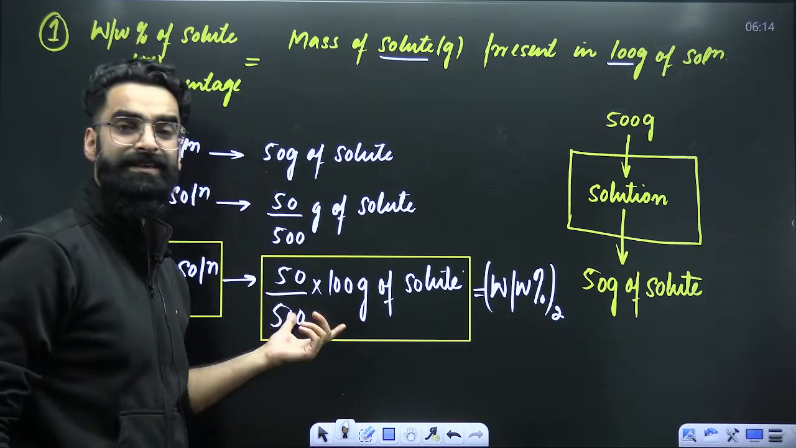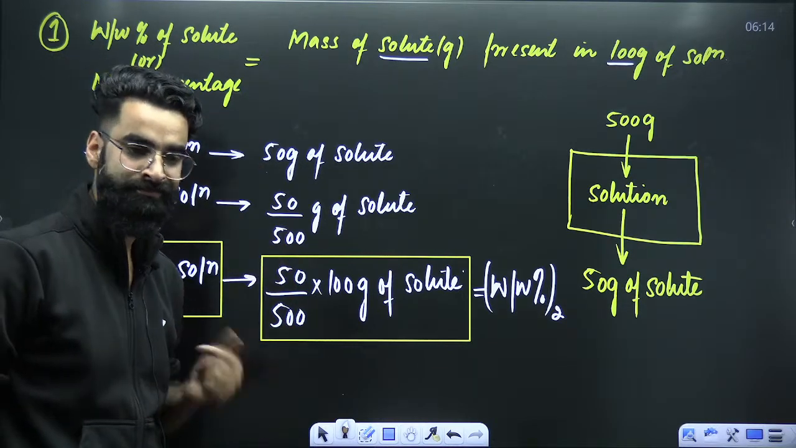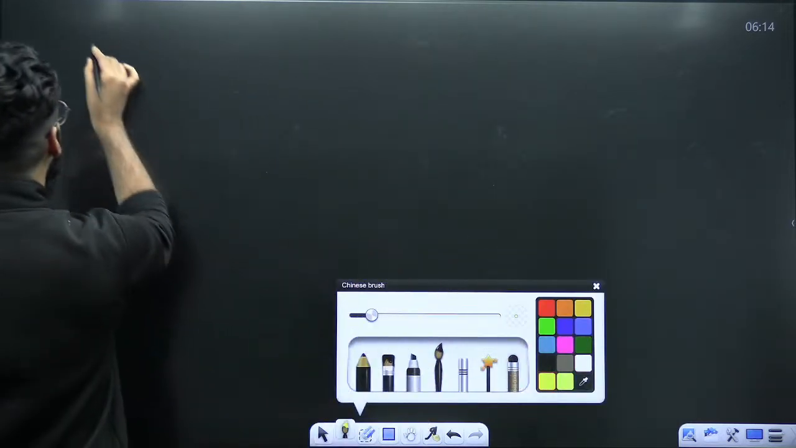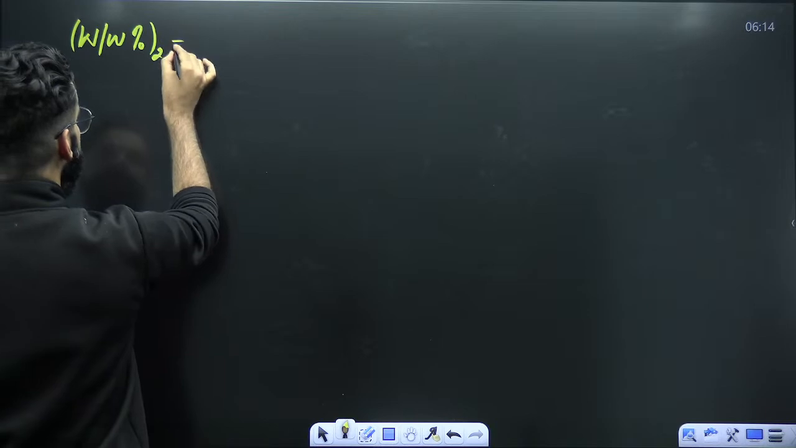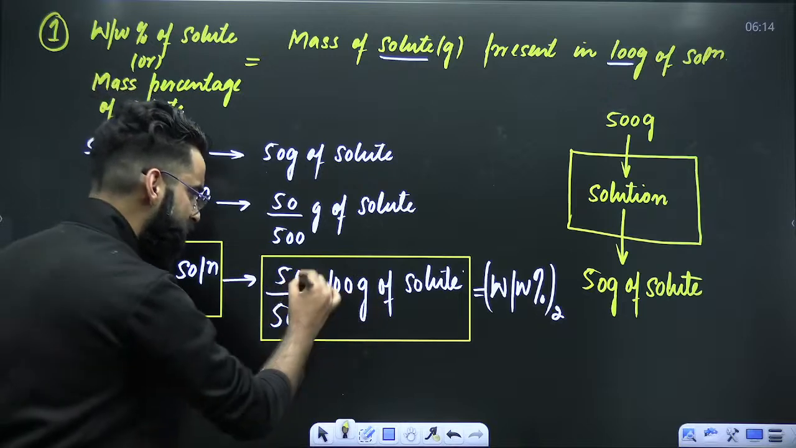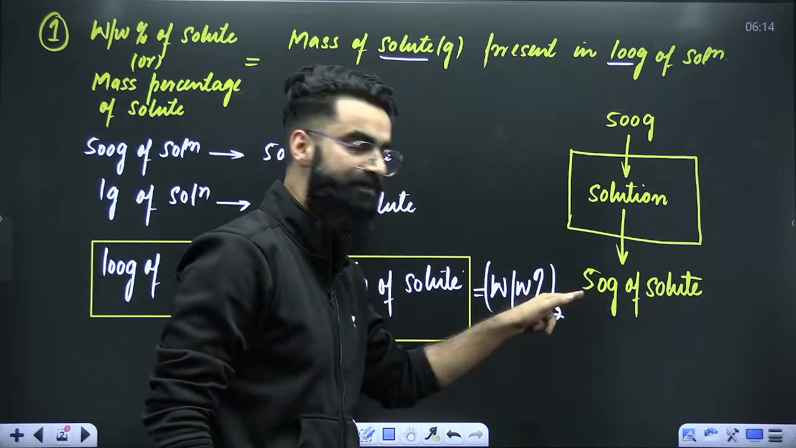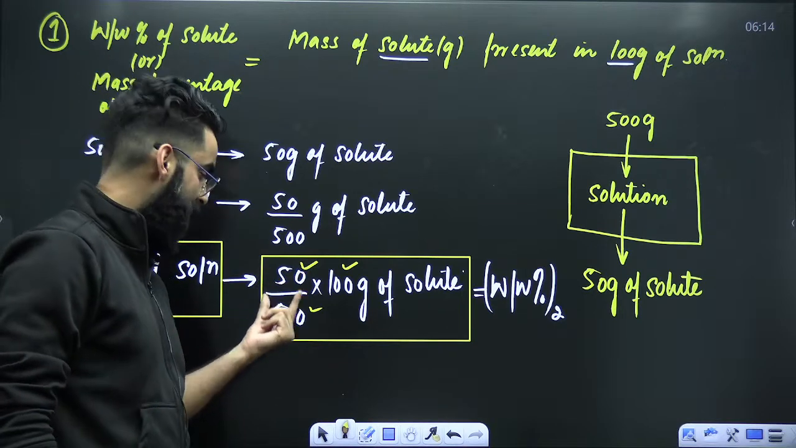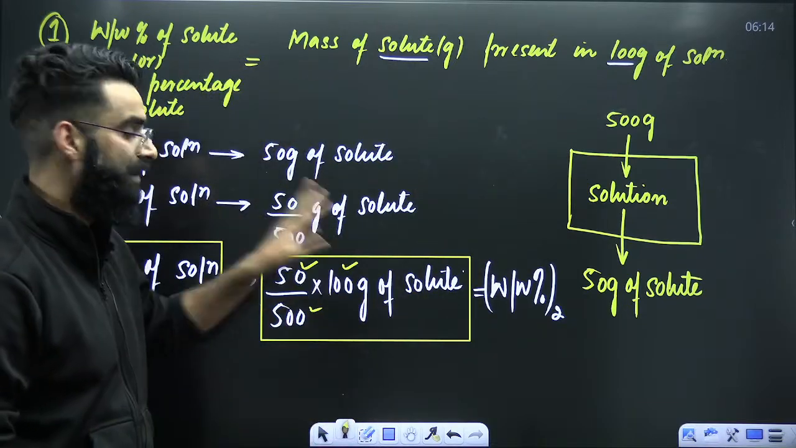I did this so that in the questions you are not supposed to do it like this. I'm going to make one result over here. Understand what that result is. My dear students, I'm going to write a result. Weight by weight percentage of solute is equal to a fraction with three terms. What was this 50 basically? This 50 was the mass of solute. So in the formula, the numerator will contain mass of solute in grams. In the denominator, there is 500. What was this 500? It was the mass of solution in grams, multiplied by 100.